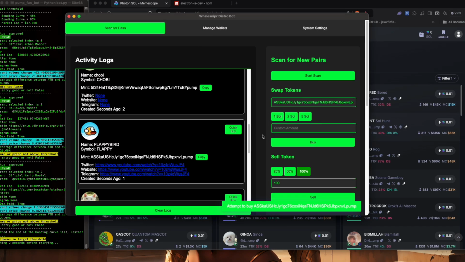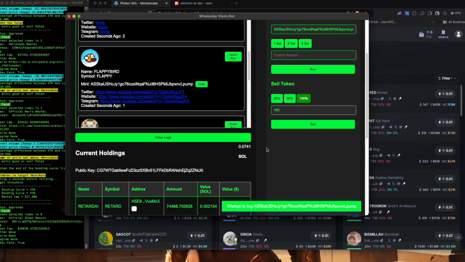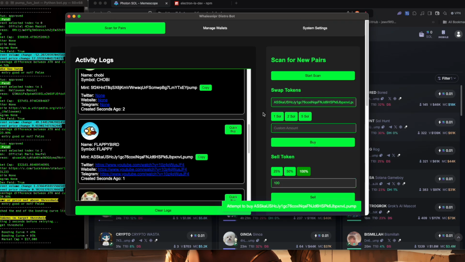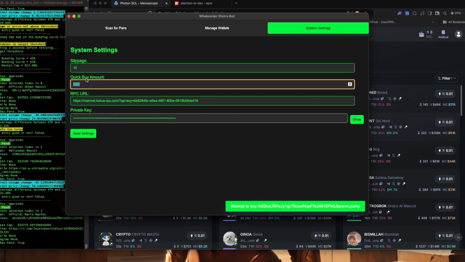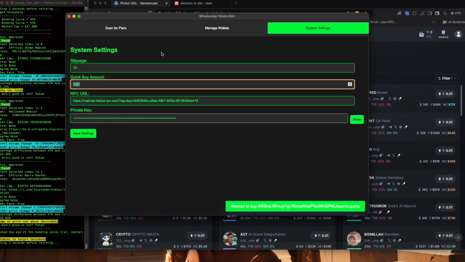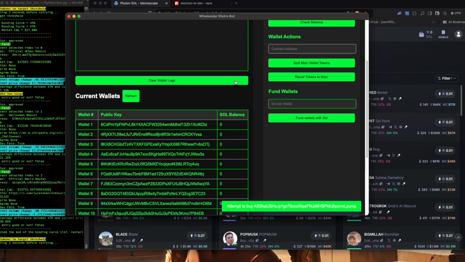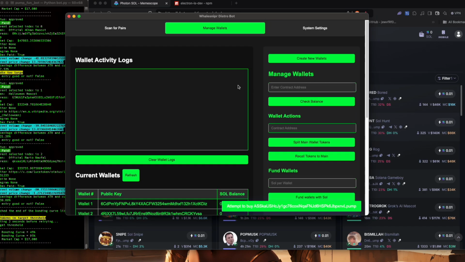Now let's look at some other interesting features. You can also do a custom buy. If you don't want to just quick buy with your inputted amount, so I'm quick buying 0.01 here, you can change this to whatever value you want. And then you can come to the manage wallet section, which is actually very interesting.